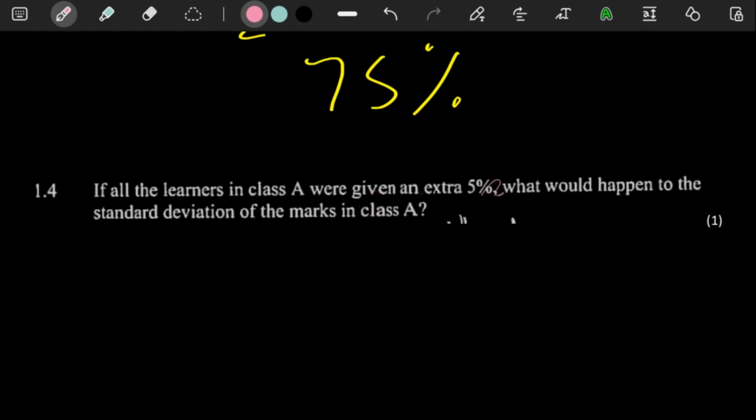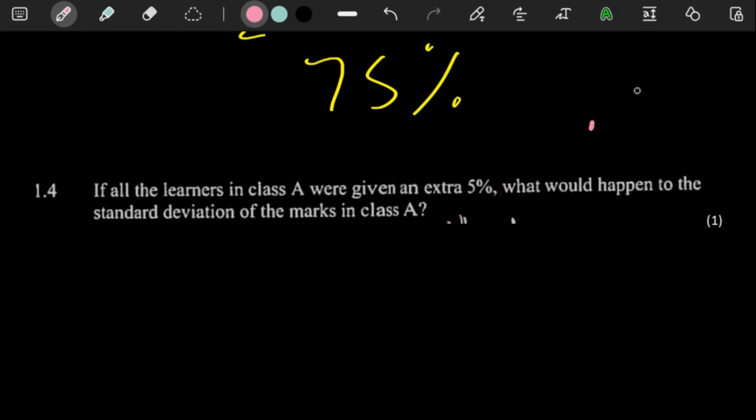So if every mark goes up by 5%, then logically speaking, the average also goes up by 5%, meaning that the distance between each mark and the average would still remain the same. Because if each mark goes up by 5% and the average also goes up by 5%, then each mark's distance from the mean is going to stay exactly the same.